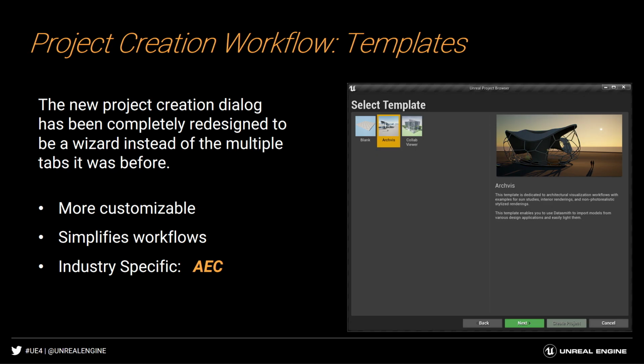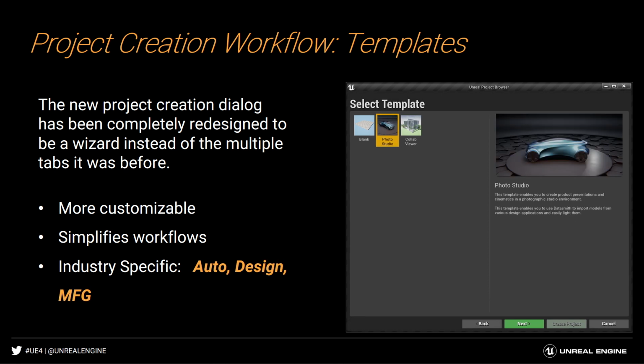And on that note, with the project creation, or the template side, our project creation workflow, we've actually expanded that now as well, and that's per industry now. So we have this as a very industry-specific thing here. Here's an example of architectural, engineering, construction templates that are also specific to that industry as well. Here we have an example of an automotive template that we have right off the bat. So you're able to jump in, decide what it is you want to do, whether you're creating some sort of product design review or an architectural and engineering project, maybe you're creating a game. It doesn't matter, there are all different places that you can pick and different paths that will lead you there. And the important thing as well to note is that that includes all the plugins enabled for you to be able to begin that workflow.